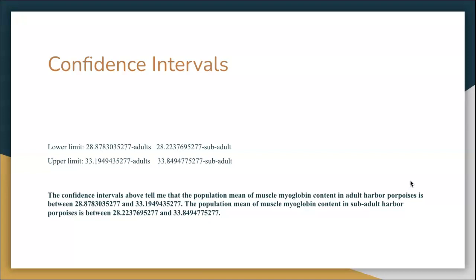between 28.8783035277 and 33.1949435277. And the population mean of muscle myoglobin content in subadult harbor porpoises is between 28.2237695277 and 33.8494775277.